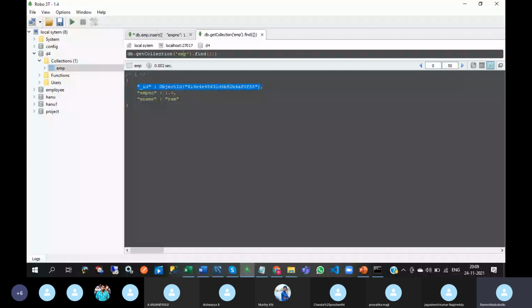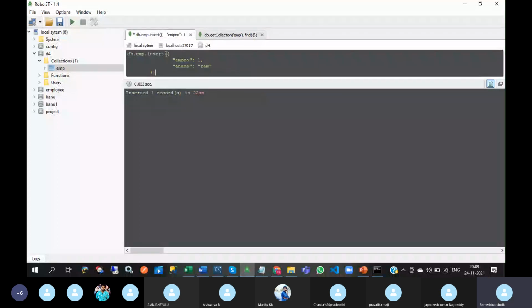Okay. So this insert method will allow us to insert a single document into the collection. If the collection does not exist, then this insert method will create the collection and insert the documents in this collection. Okay.